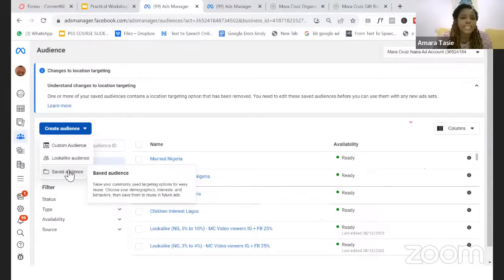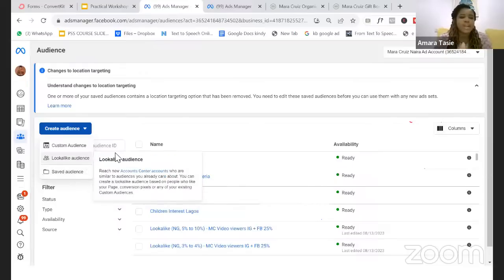One is the custom audience, which is targeting people who have either sent you a message, sent you a DM, or probably they watched a video on your page. And when you target such people, they are more ready to buy because they already know your brand and they like your brand. Okay. Then lookalike audiences are audiences that look like people that have bought from you before, or people that have visited your website before, people that have sent you a DM before.